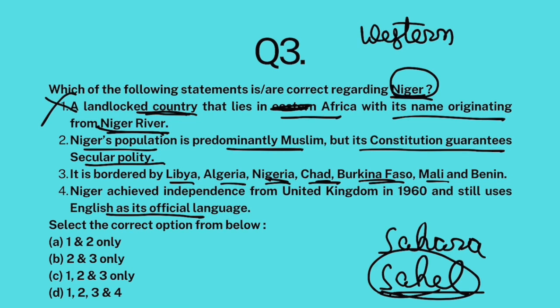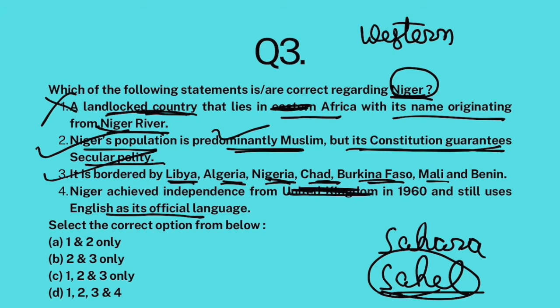So the first statement is false, though it is landlocked. That part is correct. Now Niger's population is predominantly Muslim, absolutely correct. But its constitution is a secular constitution. It guarantees right to freedom. So its constitution guarantees separation of church and state. So this part is correct. It is bordered by Libya, Algeria, Nigeria, Chad, all these countries. That is also correct. Now, Niger achieved independence not from United Kingdom, but from France. Okay, in 1960. Yes, 1960 is correct, but not UK, France.